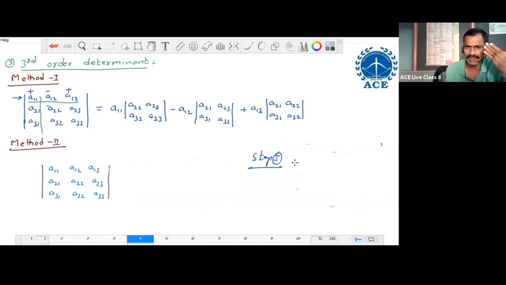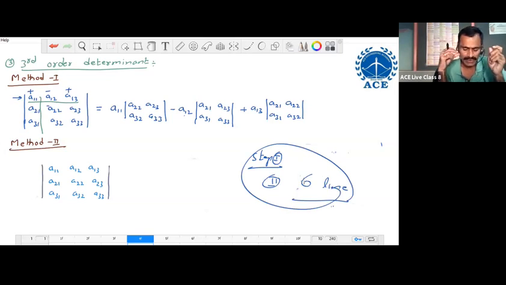In the first step, rearrange elements along the first row and along the last row. Next, in the second step, we choose the 6 lines. By choosing the 6 lines, we write the value of the determinant. So within 2 steps, we write the value of the determinant for this third order.